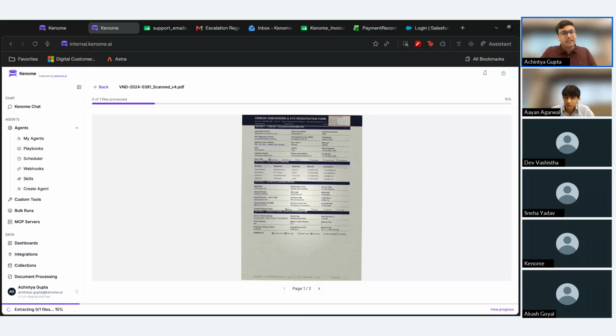But we can keep pulling in these documents automatically. For example, the bulk runs feature that Ayan just showcased, right? Over there as well, we had uploaded the documents manually for demo purposes. However, if you do have a document repository, or maybe even something like a Google Drive folder that you wish to pull these documents from, we can configure that directly within the platform and start pulling those documents whenever they might get uploaded.